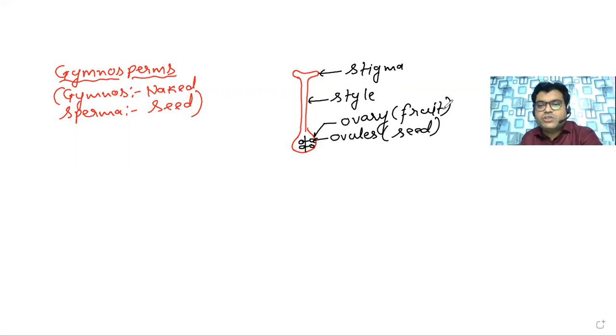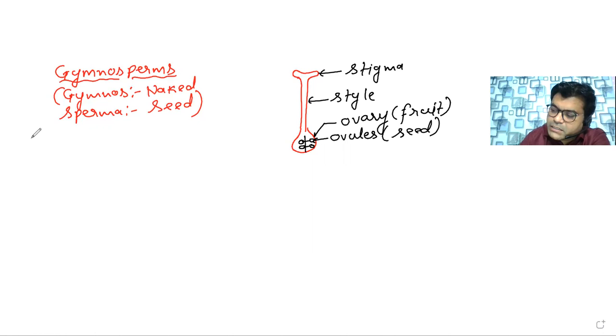So in the angiospermic plant, the seed is enclosed within the fruit because the ovules are enclosed within the ovary. But in the gymnospermic plant, the ovary is not present. The ovules are naked, and as the ovules are naked, therefore the seed also remains naked. So let's see the gymnospermic plants in detail.